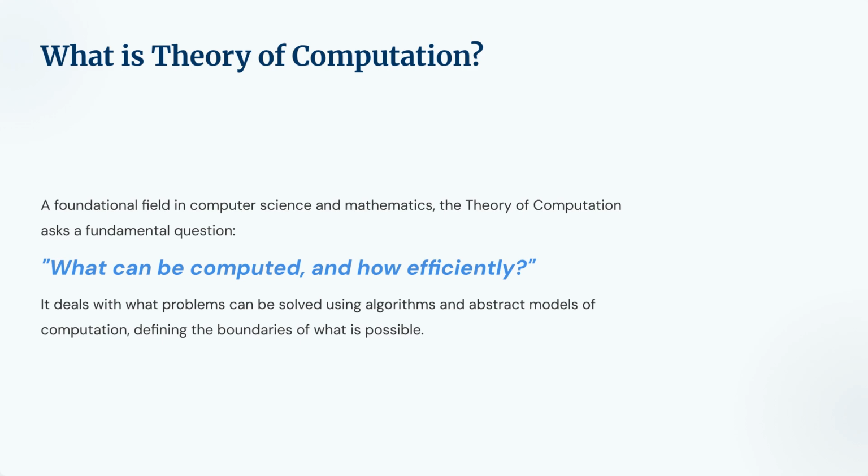What is theory of computation? So what exactly is the theory of computation? At its heart, it asks two very big, very simple questions. What can be computed, and how efficiently? It uses abstract models and mathematical logic to define the boundaries of what is possible. It's essentially the study of problem solving itself, helping us categorize which problems are easy for a computer, which are hard, and which are simply unsolvable.